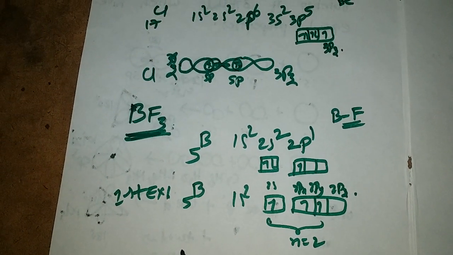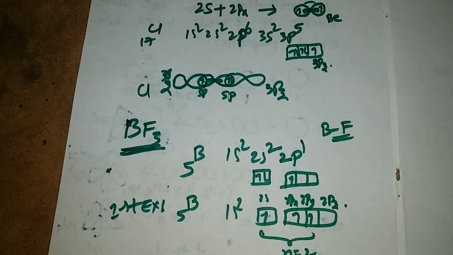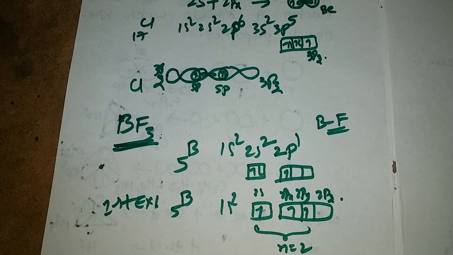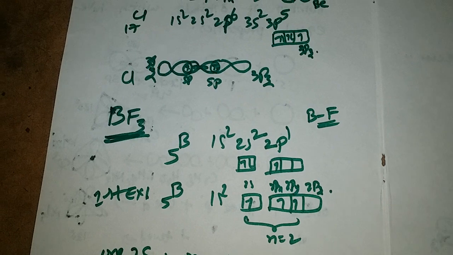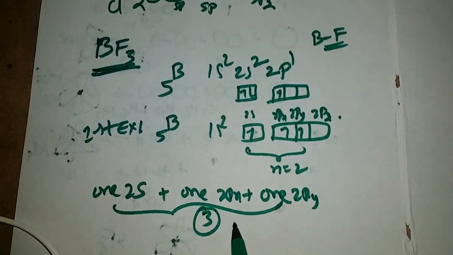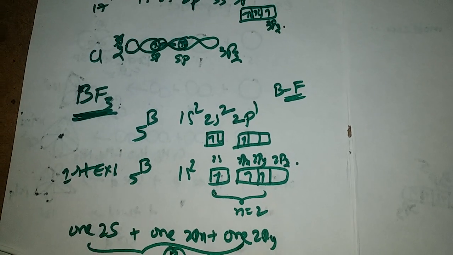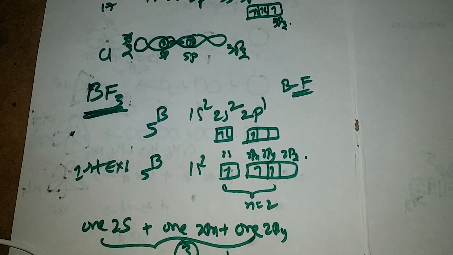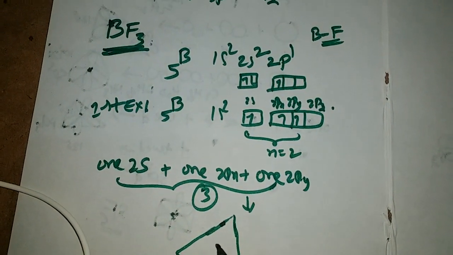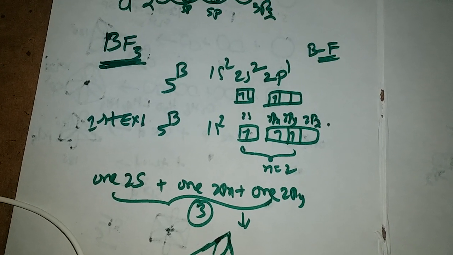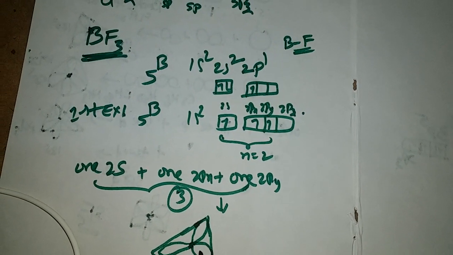According to hybridization, one 2s orbital, one 2px, and one 2py, total 3, intermix with each other, giving us 3 sp2 hybridized orbitals which have unpaired electrons in them according to Hund's rule.